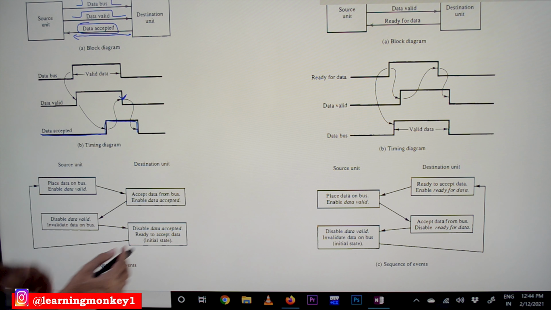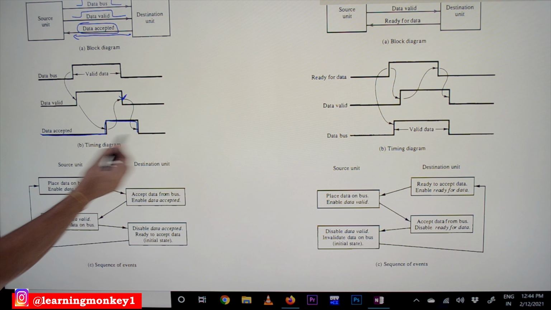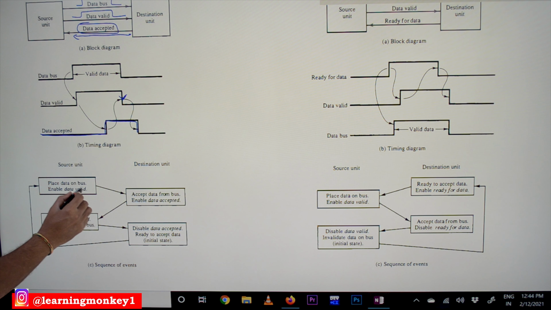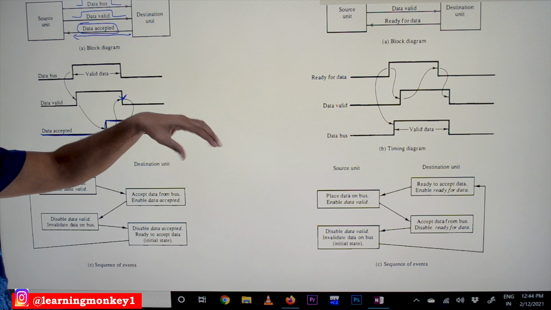The steps that are involved are: at the source unit, place the data on the bus. The data will get placed on the bus, and at the same time data valid will get enabled.